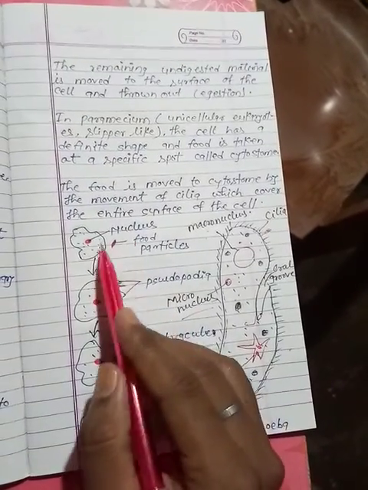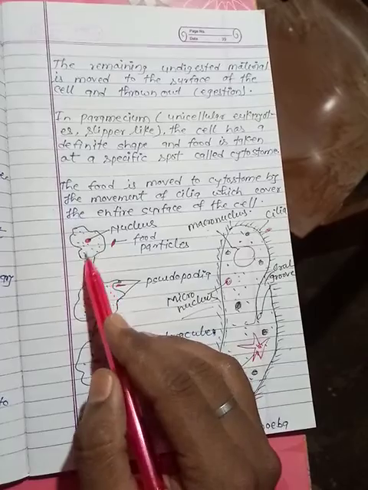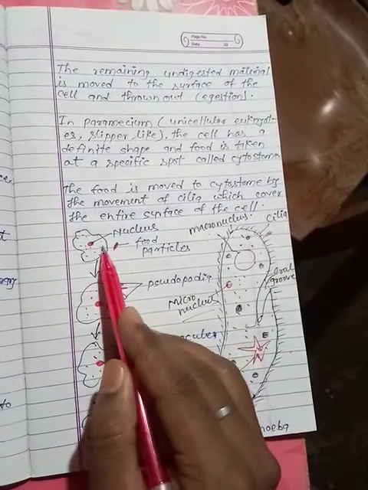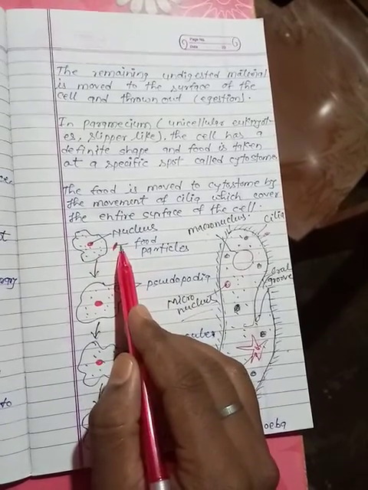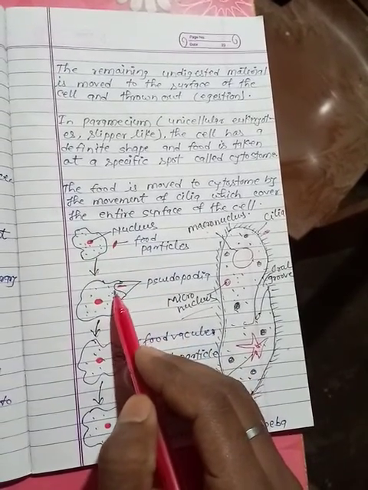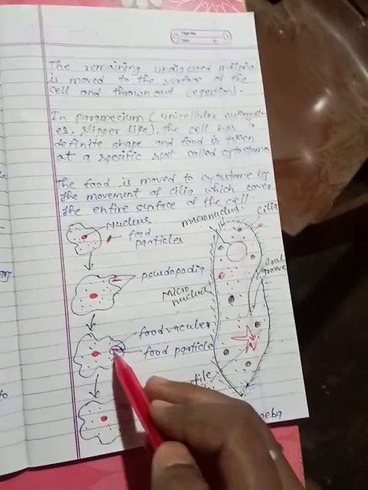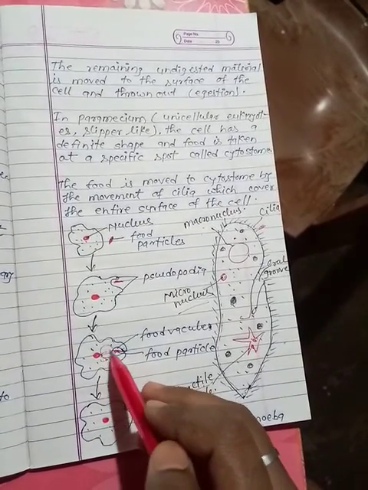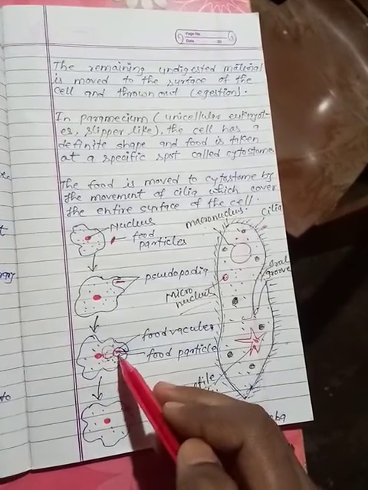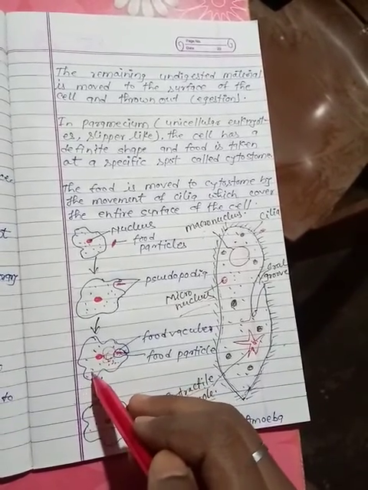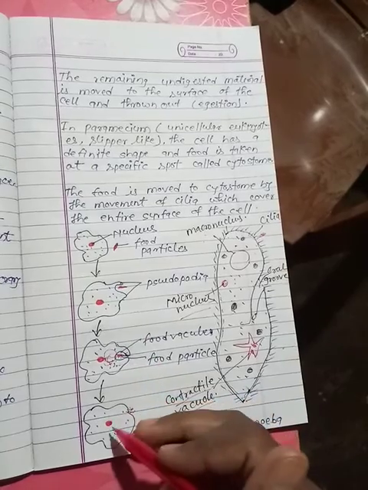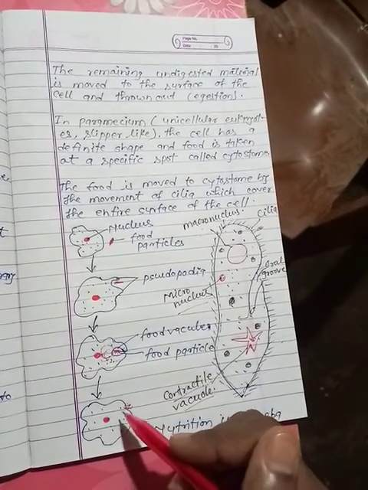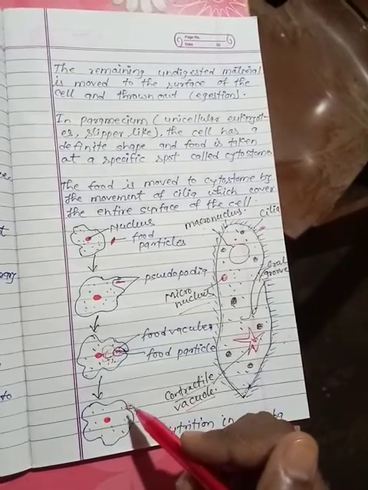Here we have seen the structure of amoeba. It has an irregular structure, with the nucleus and food particle present. The first step is ingestion: the food material goes inside and a vacuole forms. Then digestion takes place inside the body of amoeba, and after digestion the food is assimilated inside the cell. The rest of the material, which is not digested, is removed from the body surface, and that process is called egestion.